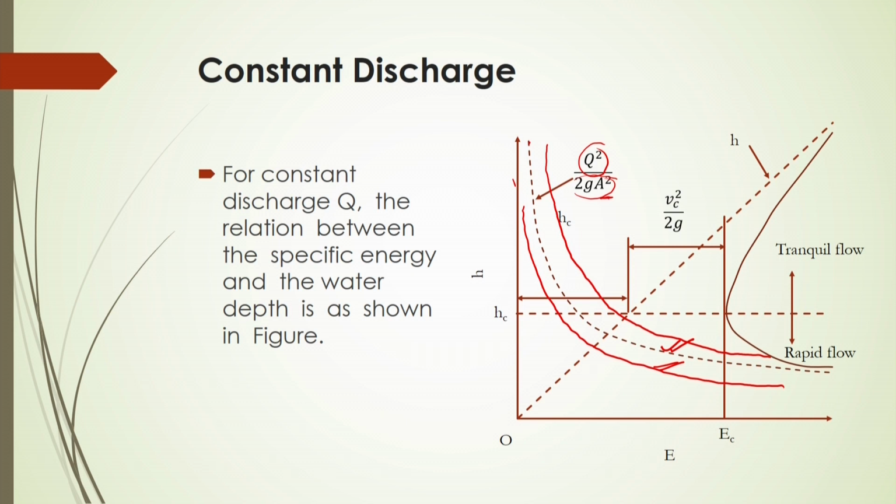Now, if the energy is very high, there will be a rapid flow. In that rapid flow condition, the water depth will certainly decrease. If you decrease the energy, there will be a certain condition at which you will see an optimum value of this energy.